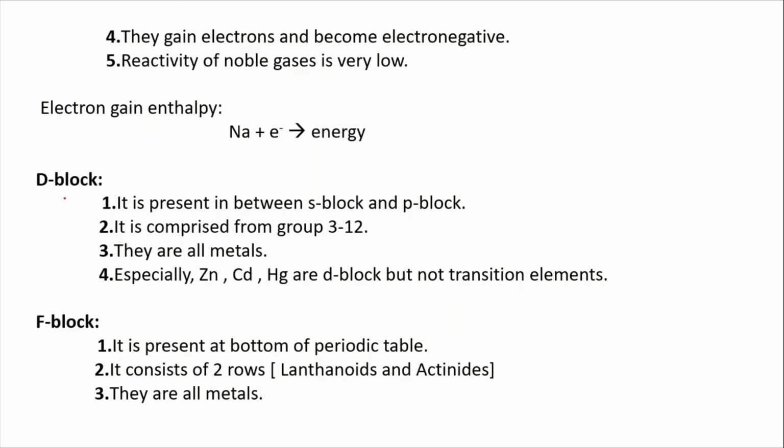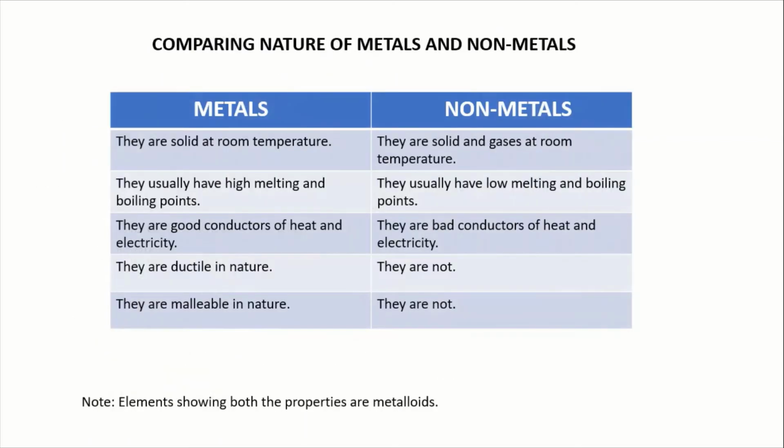And next, coming to D block, it is present in between S block and P block, comprised of groups 3 to 12. They're all metals, especially Zn, zinc, cadmium and mercury are D block but not transition elements. Coming to F block, it is present at the bottom of the periodic table, consists of 2 rows, and they are all metals. Now comparing the nature of metals and non-metals, metals are solid at room temperature.